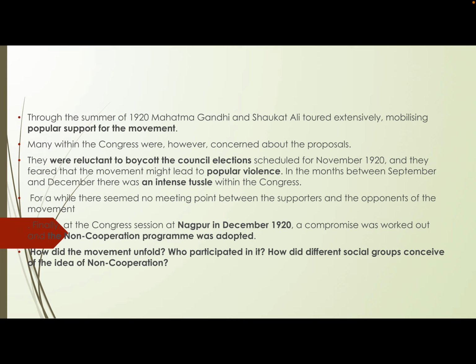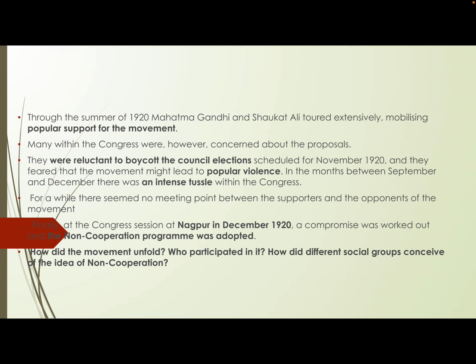And yes, the Congressmen agreed that non-cooperation movement was something which will be implemented, which will be practiced and which will be thoroughly practiced by the participants throughout the country. And the credit for this goes to Mahatma Gandhiji as well, and the Khilafat leaders also who cooperated, because the idea was to not cooperate with the government in context of the Khilafat issue, and also not to cooperate with the government in context of Swaraj,